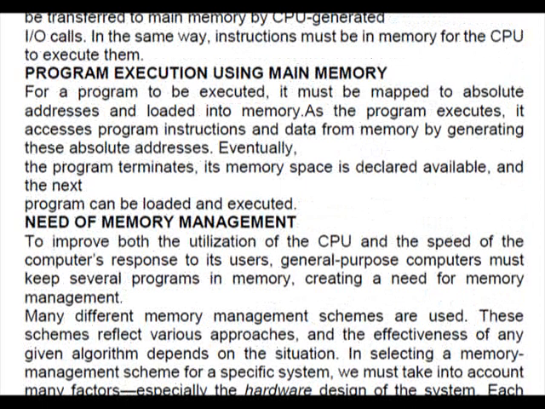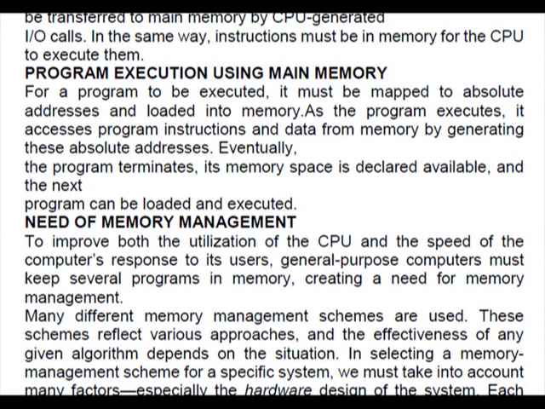Now, for a program to be executed, it must be mapped to absolute addresses and loaded into main memory. As the program executes, it accesses program instructions and data from memory by generating these absolute addresses. Eventually, the program terminates and its memory space is declared available, and the next program can be loaded and executed.